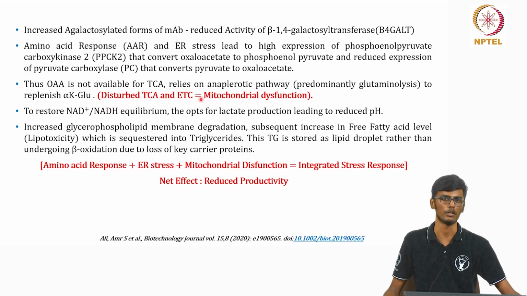So basically the mitochondrial dysfunction is being observed, and in order to restore the NADH equilibrium, the cell opts to produce lactate, which leads to increased pH. And also due to ROS, the glycerophospholipids present in the membrane are being degraded to free fatty acids, which are being converted into triglyceride. But this triglyceride is being stored as lipid droplets rather than being used in beta oxidation due to the loss of key carrier proteins. So the net effect is reduced productivity of the protein.